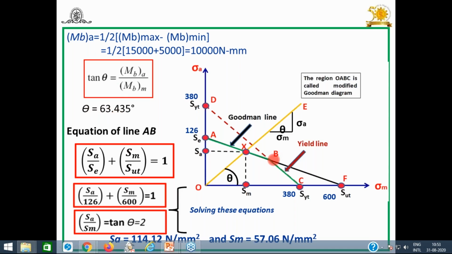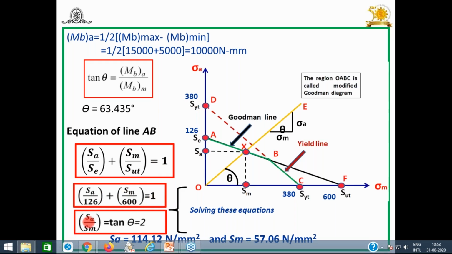Then again the equation of line AB. What is the equation of line AB? You can measure the angle 63 degree and construct the line where it comes on this BC or AB. So it is coming on this AB. So you will get SA for line AB, this Goodman line. For a Goodman line, SA upon SC plus SM upon SUT is equal to 1. So you can substitute SUT 600, is equal to 1.